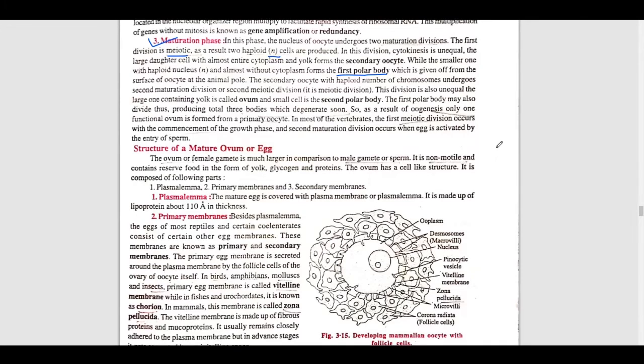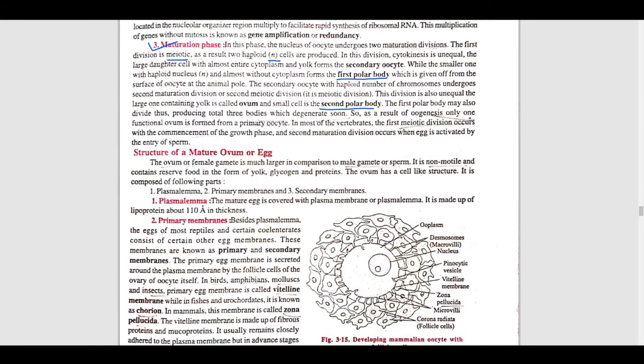Now after the formation of this, the division is also unequal. The large one containing yolk is called the ovum, and the small cell is called the second polar body. And you can see here also, from this first polar body, the third polar body is formed. But from the secondary oocyte, one egg cell is developed, means one egg cell is formed.